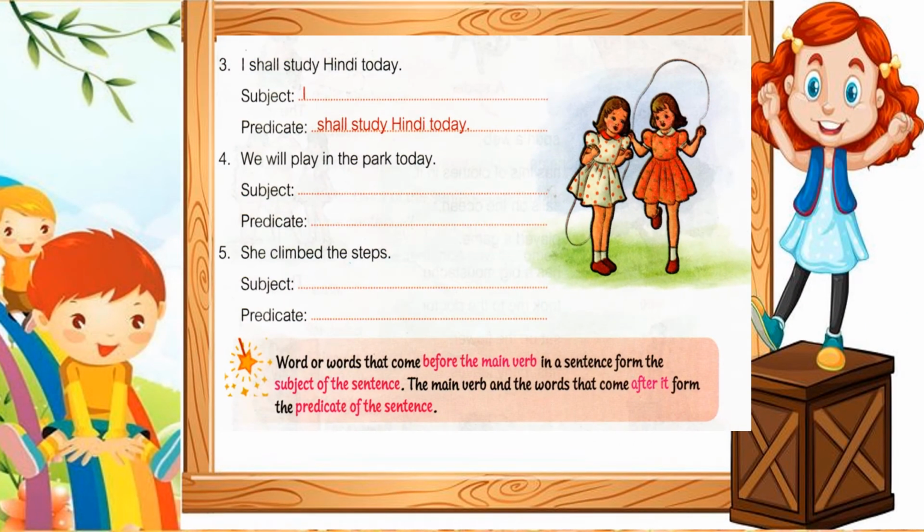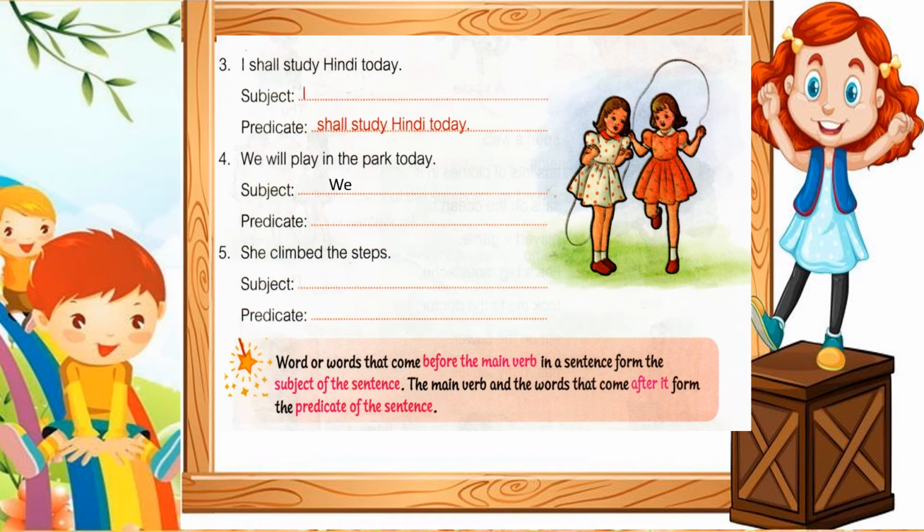Now children, let us see the third one. I shall study Hindi today. So here subject is I. I is a pronoun. Predicate is shall study Hindi today. Fourth one, we will play in the park today.